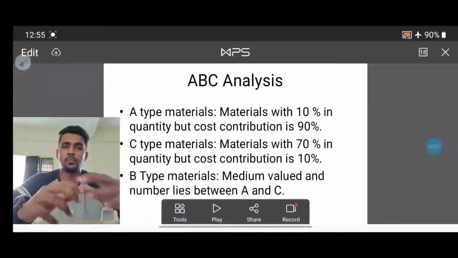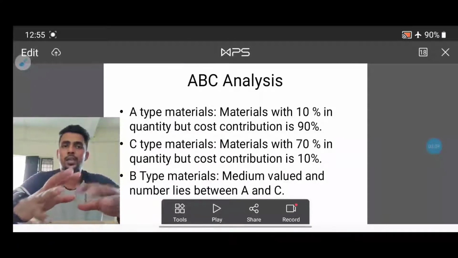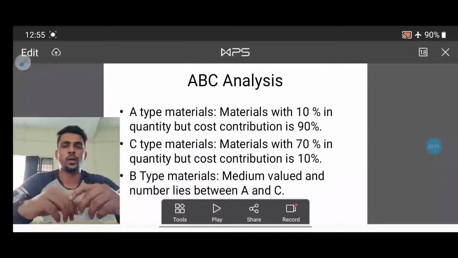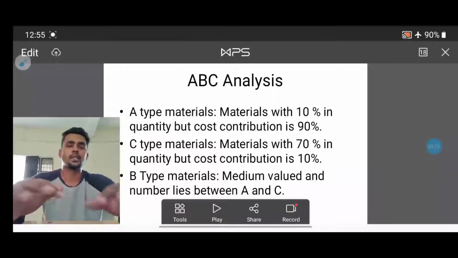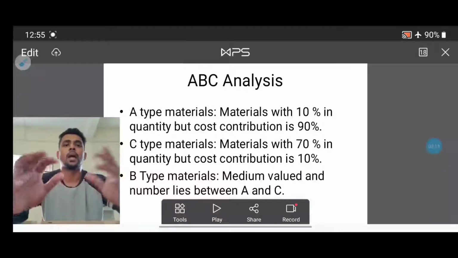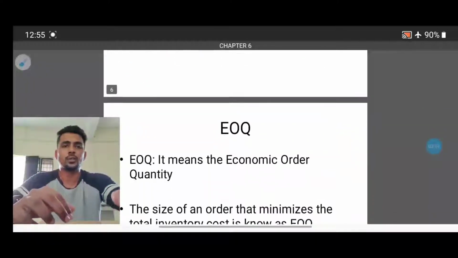And the B type material is medium valued, and its number lies between A and C. That's called ABC analysis. So we'll go for the next one.